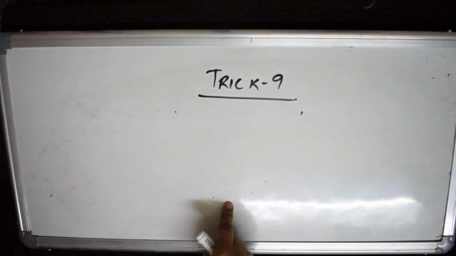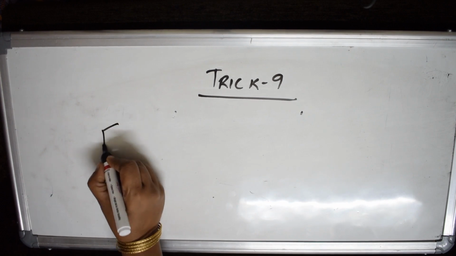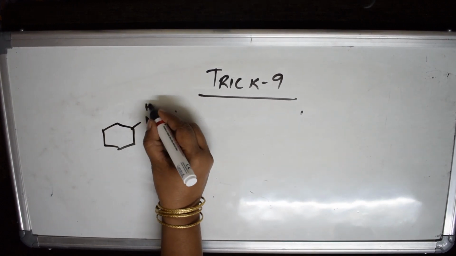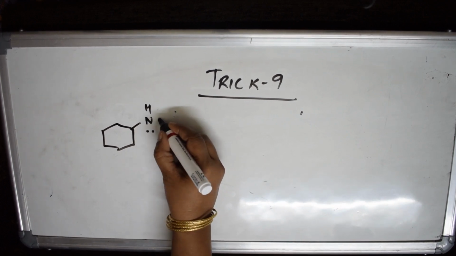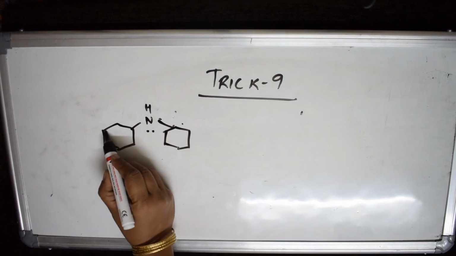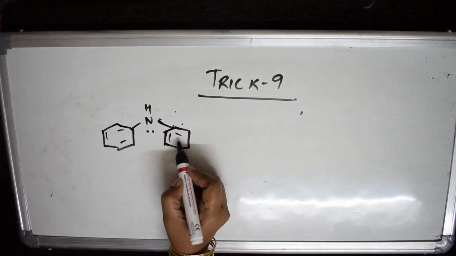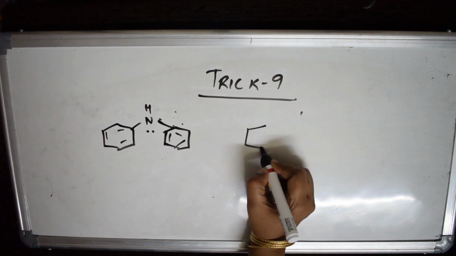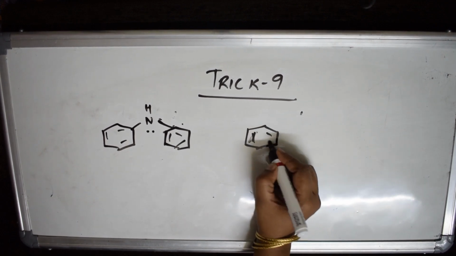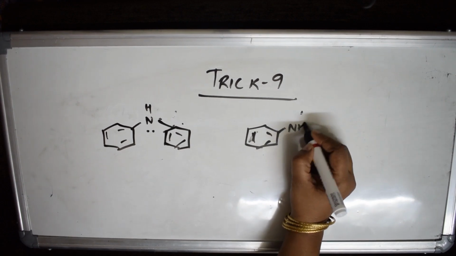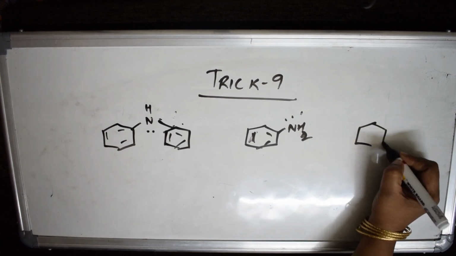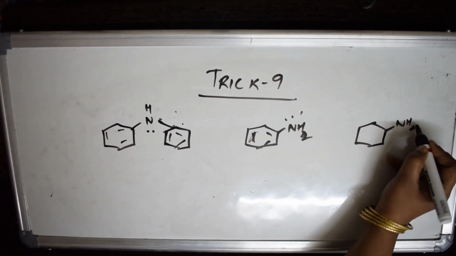What did I say? Resonance stabilized amines. If I take one example, a benzene ring with NH2 and its lone pair, this is resonance stabilized. One more, NH2, which doesn't show any resonance.